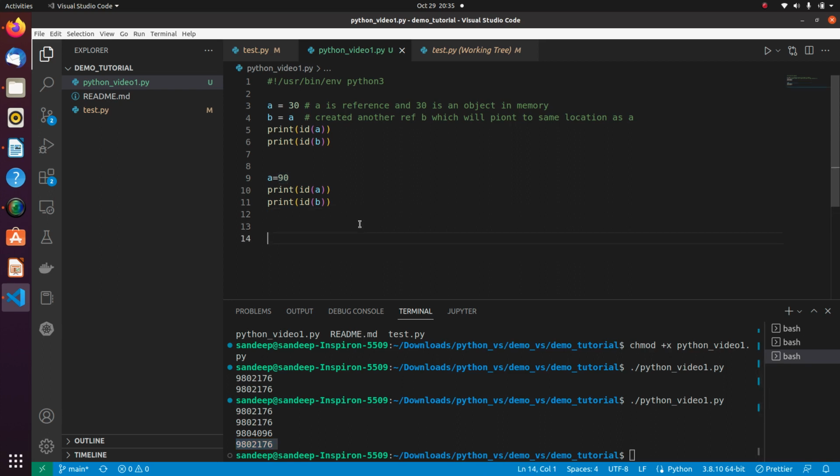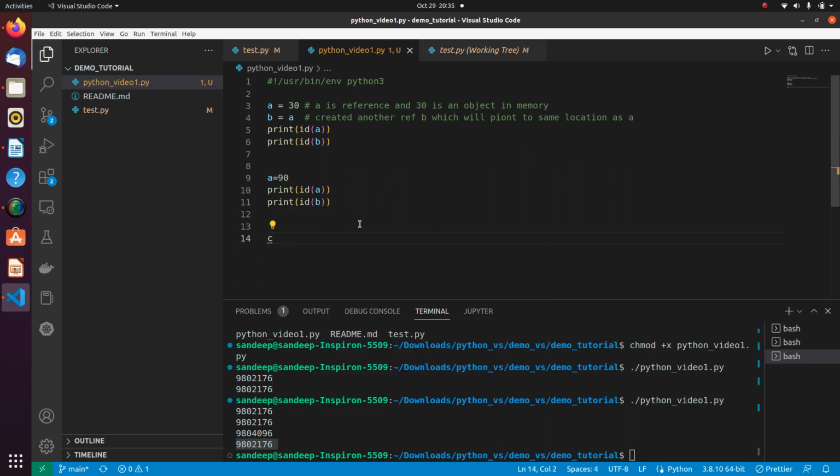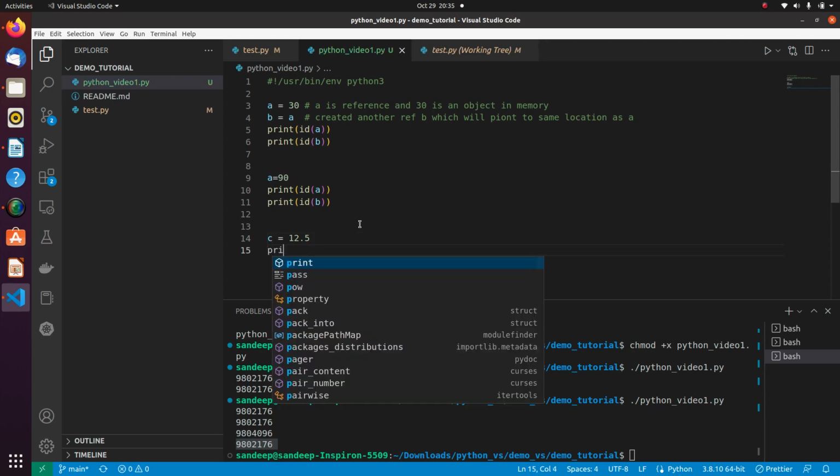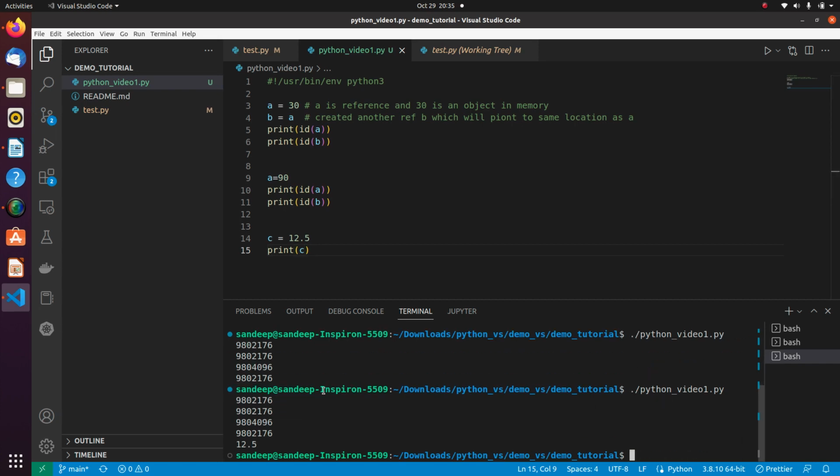Another kind of data type that we have is float, and how we can define a float is simply like this, and let me print it for you. If I run it again, you can see that I get a floating point number here. So this is how we can define a floating point number.